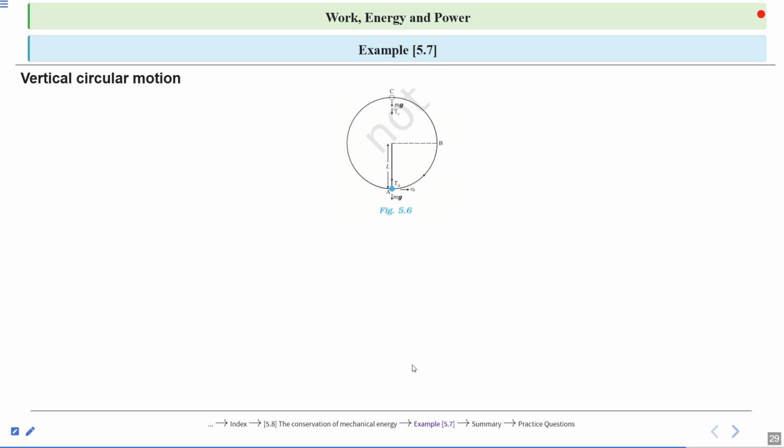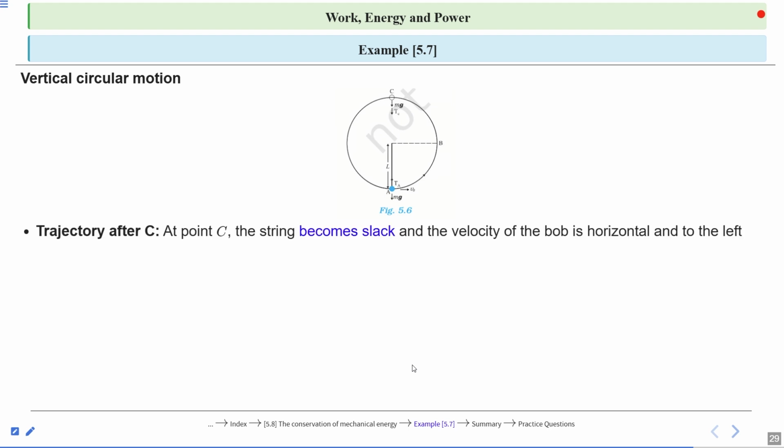Now we will talk about the trajectory after C. At point C, the string becomes slack and the velocity of the bob is horizontal to the left.